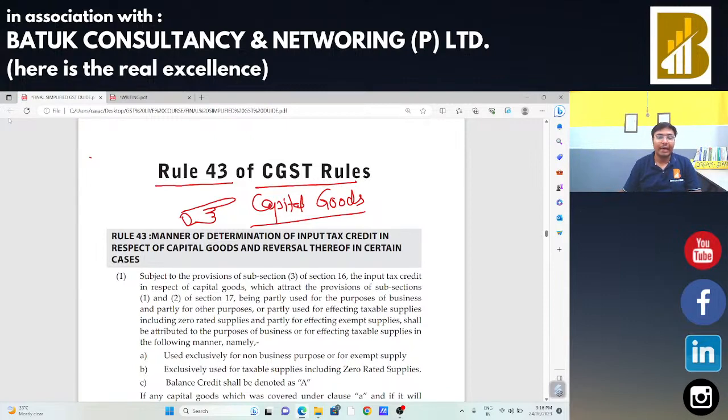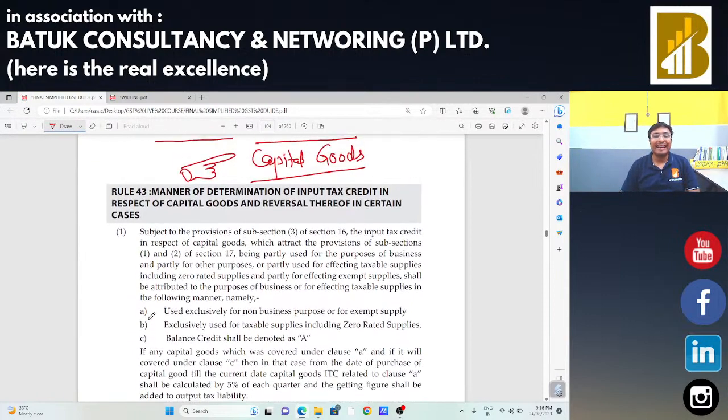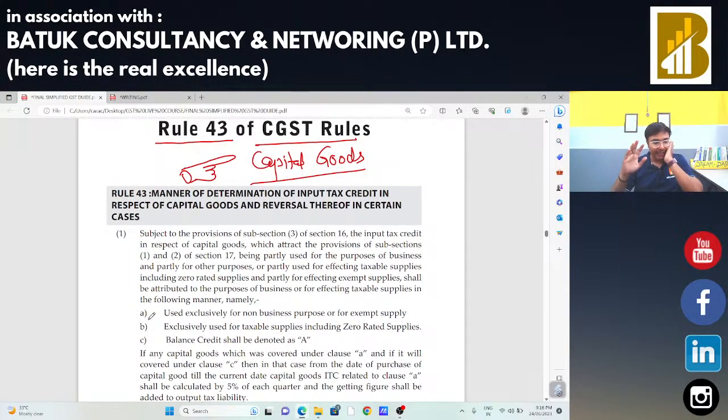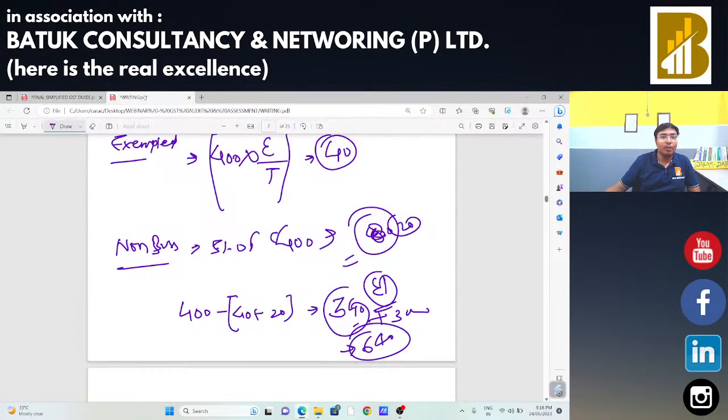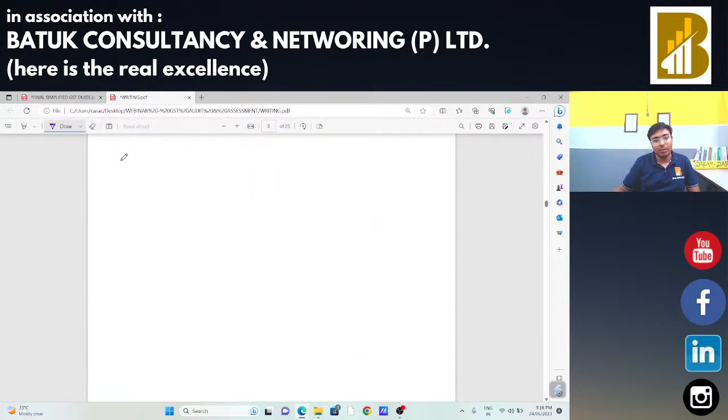Okay. Now, in case of capital goods, what do you mean by capital goods? The fixed assets, the immovable properties are termed as your capital goods. In case of capital goods, first I am going to discuss the situation, and after the discussion on the situations, we are going to discuss the provision. Okay. Suppose I am going to buy a capital good. Suppose I am going to buy a plant and machinery.